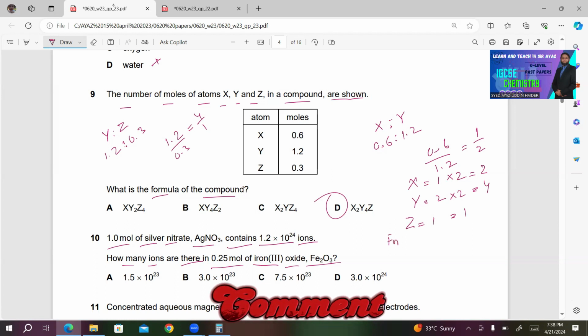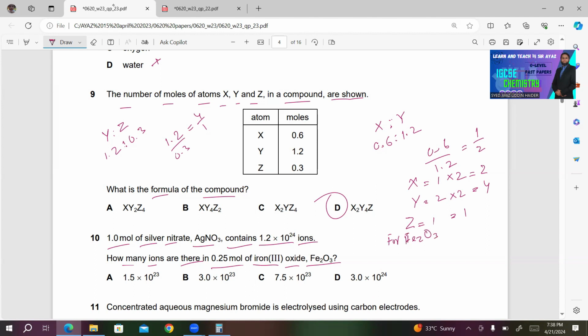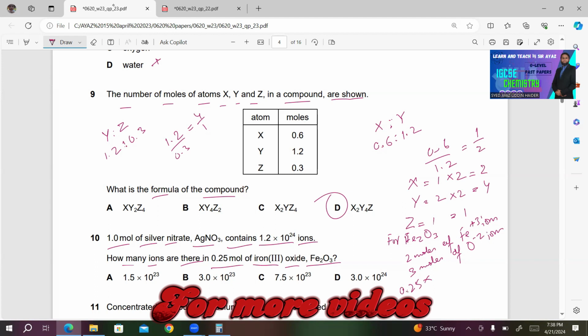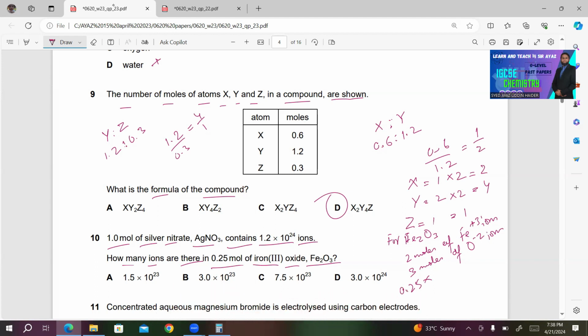So for Fe2O3, 2 moles of Fe3+ ions plus 3 moles of O2- ions. And it's mentioned 0.25 moles, which will be multiplied by 2 plus 3, which is 5.